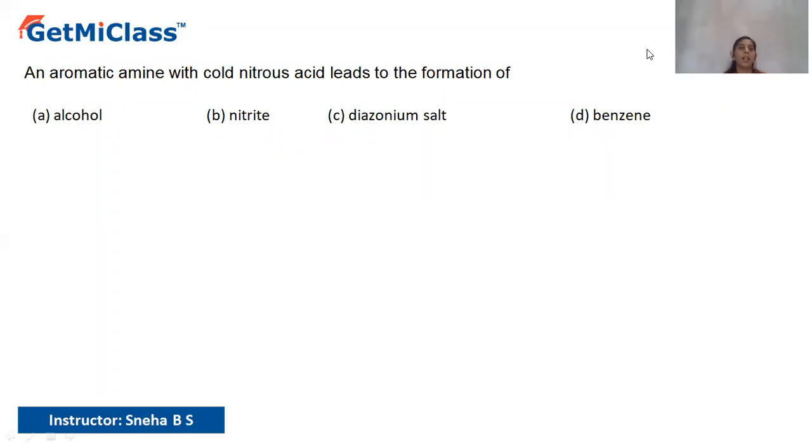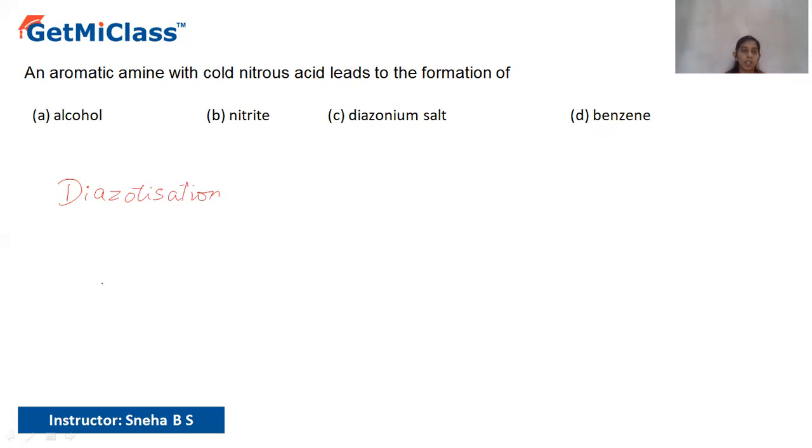An aromatic amine with cold nitrous acid leads to the formation of an alcohol, a nitrite, a diazonium salt, and benzene. So it's an aromatic amine treated with nitrous acid. Whenever, dear students, an aromatic amine is treated with nitrous acid, it's a diazotization reaction. It comes under the diazotization reaction.